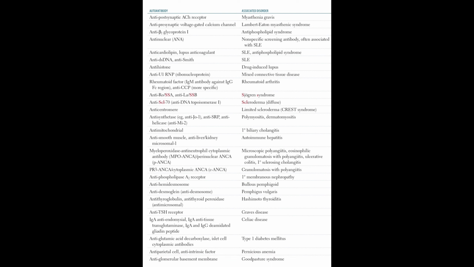So I have described the autoantibodies and their associated disorders. You have to memorize all the autoantibodies and their associated disorders. I hope you enjoyed this lecture. There is nothing to understand. You just have to memorize the autoantibodies and their associated disorders.